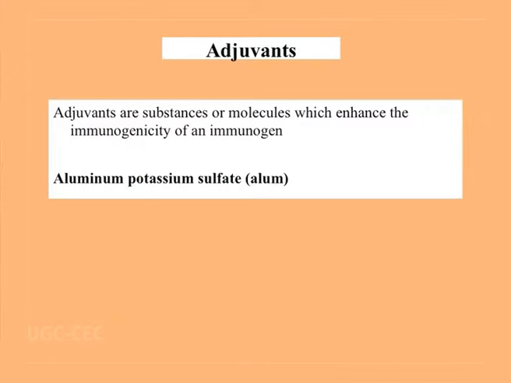Now sometimes we add adjuvants to a foreign molecule to increase its immunogenicity. Adjuvants are substances which enhance the immunogenicity of a molecule, like alum. Alum is potassium aluminium sulfate. It is a double salt. It is commonly used as an adjuvant.